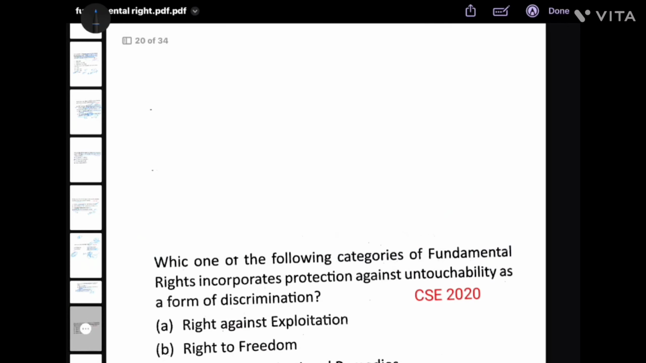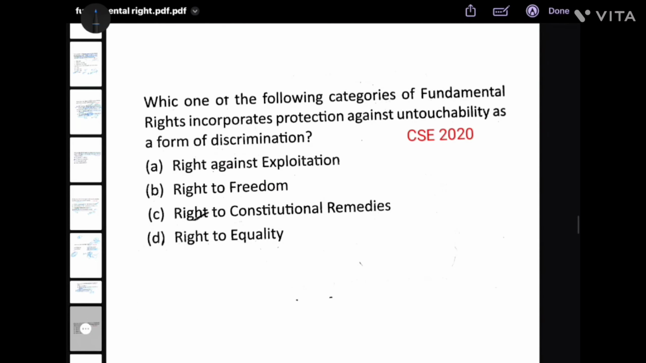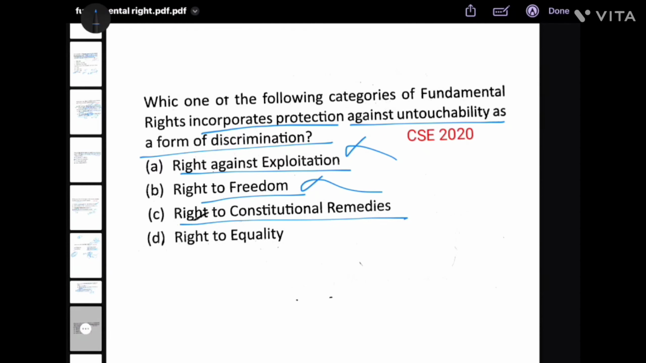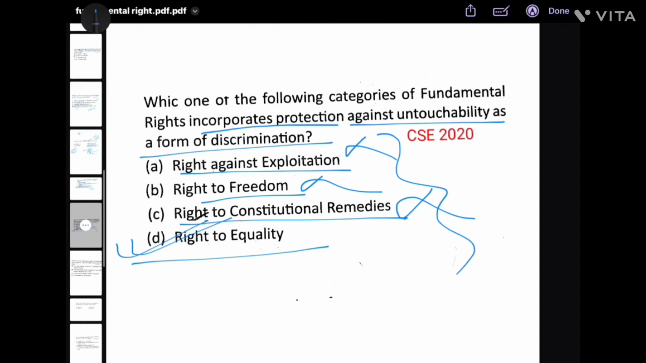Next. Which one of the following categories of fundamental right incorporates protection against untouchability as a form of discrimination? Right against exploitation? No. Right to freedom? No. Right to constitutional remedies? No. Right to equality? This is your answer. So, next question.